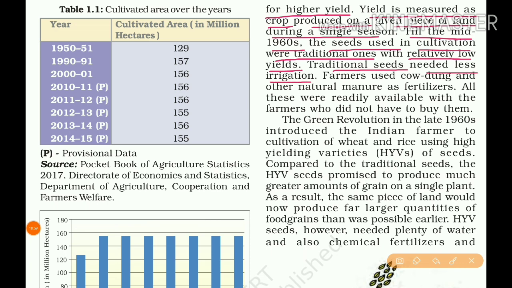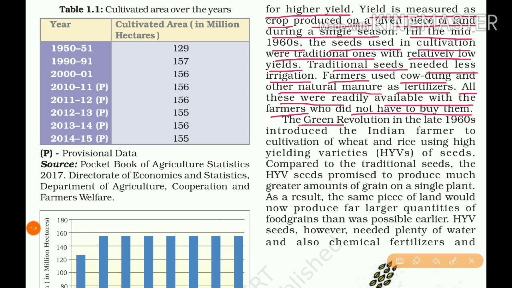Traditional seeds need less irrigation. Less water is enough for the cultivation. Farmers used cow dung and other natural manures as fertilizers, so there was no need to buy any fertilizers. All these were readily available with the farmers, who did not have to buy them.